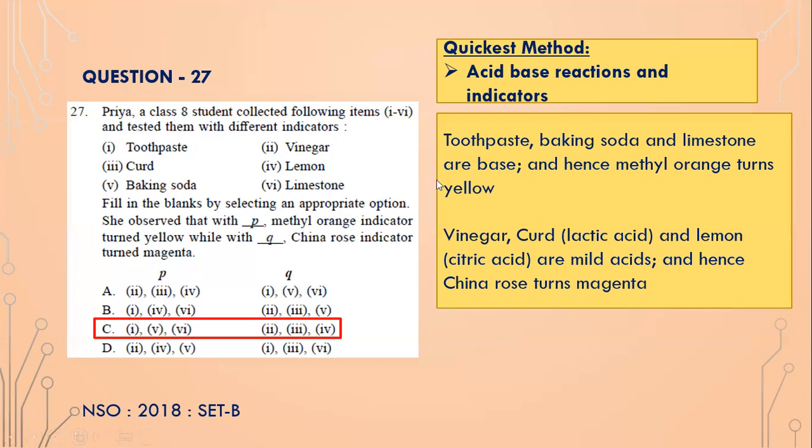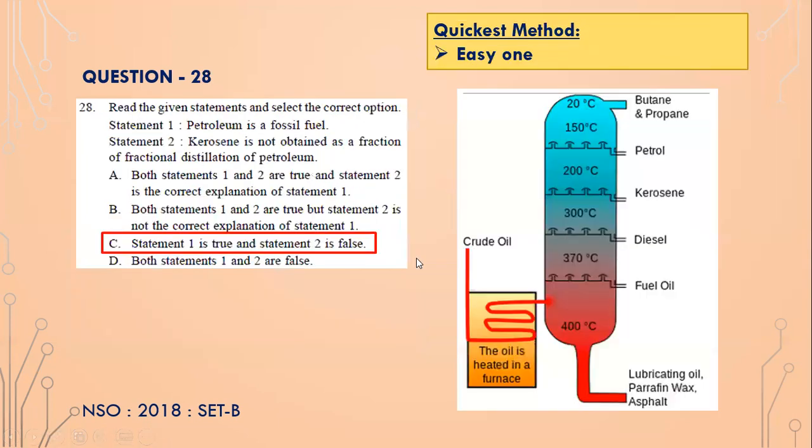And vinegar, curd is basically lactic acid, isn't it? Curd is lactic acid, and lemon is citric acid. They are both mild forms of acid. So curd, lemon and vinegar are mild acids, and because of that China rose will turn magenta.